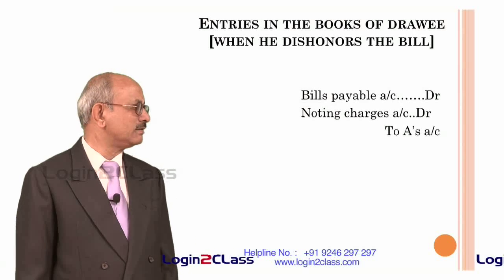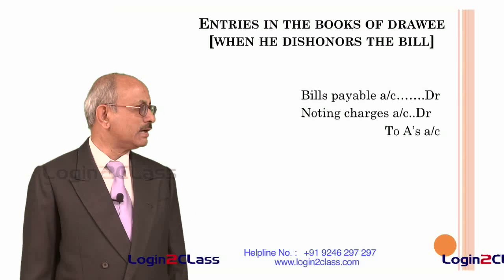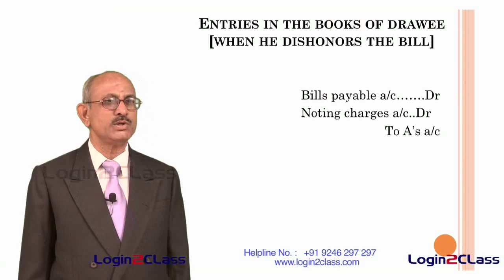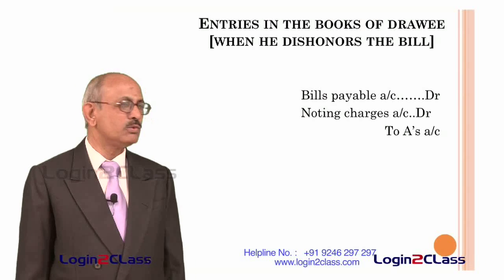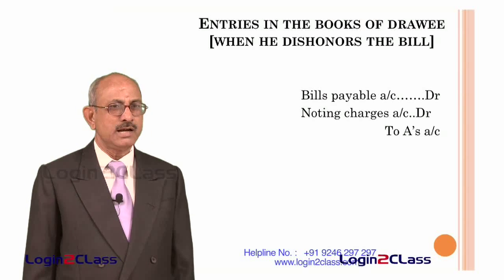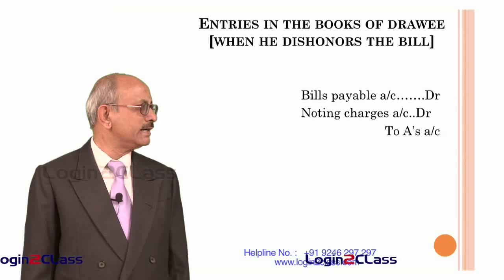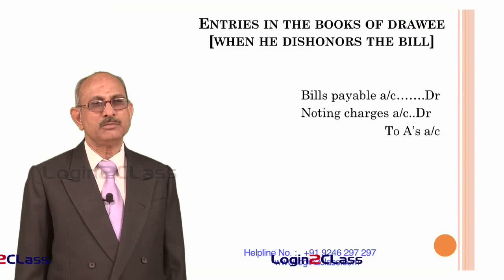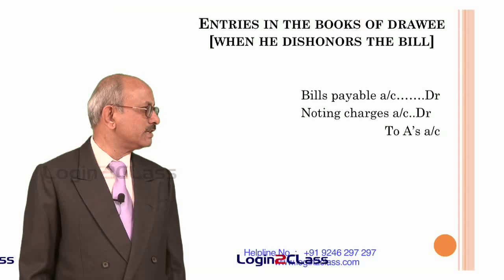That means the drawee himself is dishonoring the bill. So what happens is he has to debit the bills payable account and then credit A's account, and also he has to debit the noting charges account. That means that amount also is required to be paid to A. So whatever liability is created in the form of bills payable will get reversed, and to that we will be adding noting charges also. So A's account will get credited with the amount of the bill of exchange plus the noting charges. That means that becomes the liability of the drawee of the bill of exchange to the drawer of the bill of exchange.